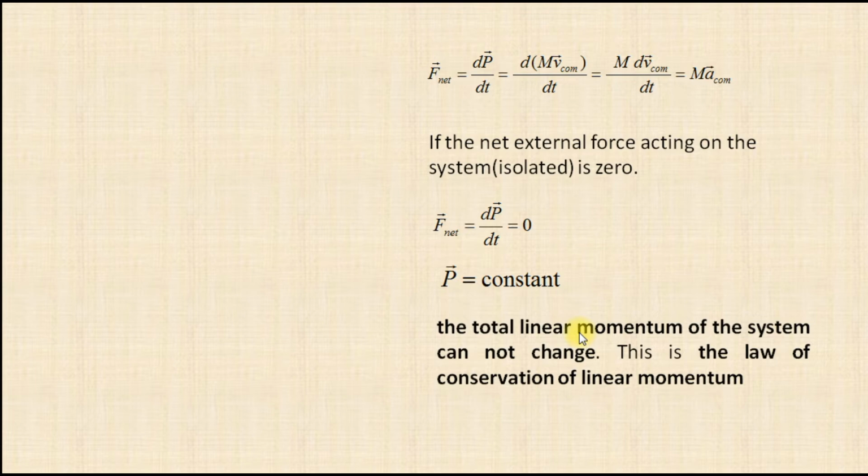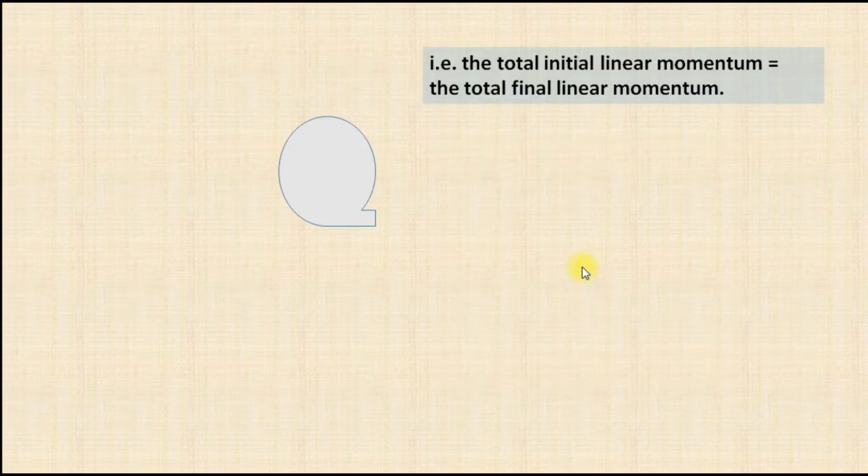The total linear momentum of the system cannot change. So this is the law of conservation: initial linear momentum is equal to the total final linear momentum.